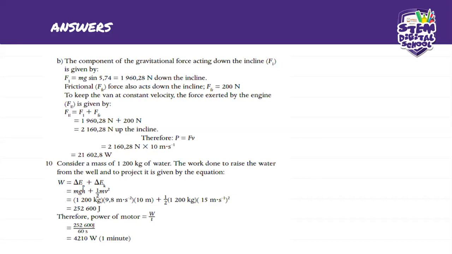Now that you've got the force, we can go straight to calculating the power. The power in this case is going to be force times velocity. So it's going to be 2,160.28 times 10 meters per second. This will give us 21,602.8 watts. I hope that we are together.